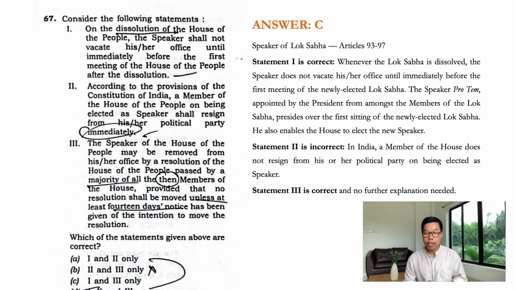This is about effective majority, and this is correct. It's self-explanatory, no need to explain further. So statement 3 is correct. Which of the statements given above are correct? Well, statement 1 and statement 3 are correct, and this is provided under option C. So option C is your correct answer.